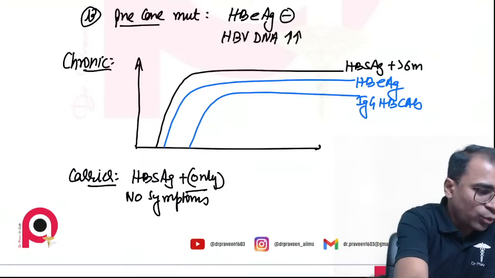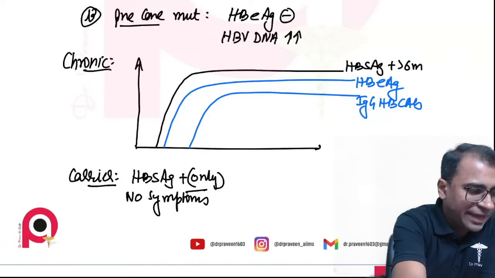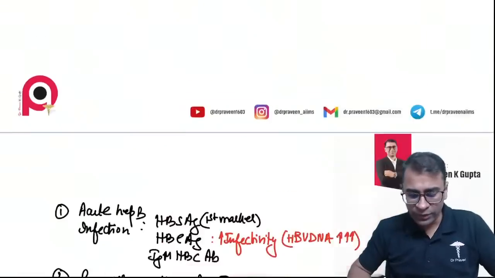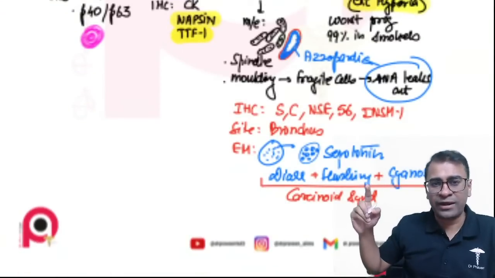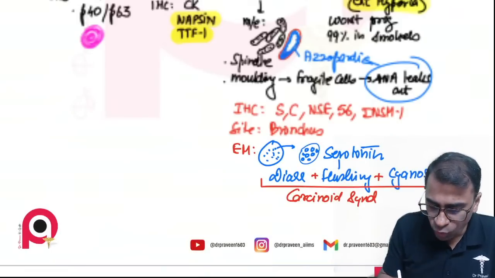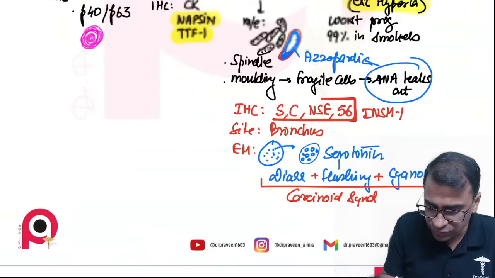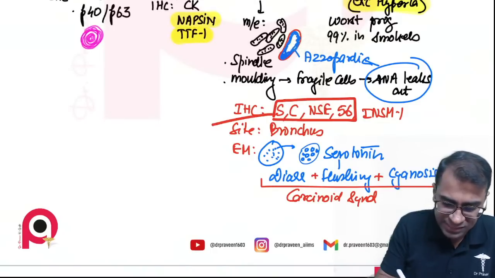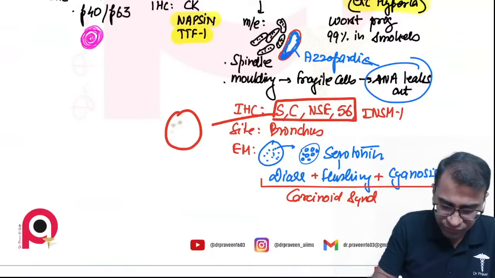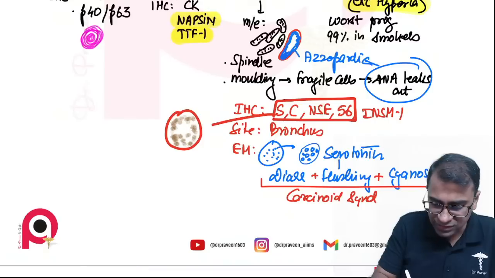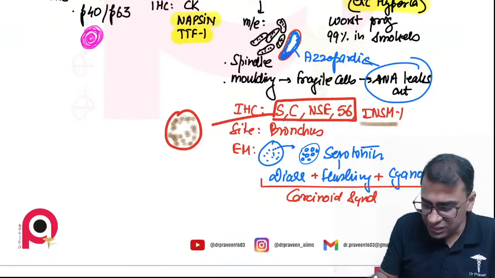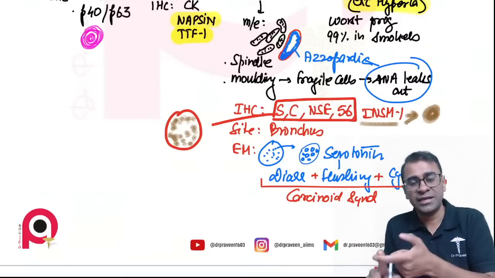Okay. So one question: how is INSM1 different from other markers? Synaptophysin, chromogranin, NSE, and CD56, all of these often stain positive in cytoplasm, like the brown color will come here. However, INSM1 will stain positive in nucleus, and it's very strange.